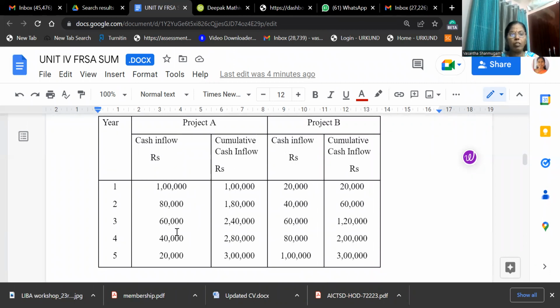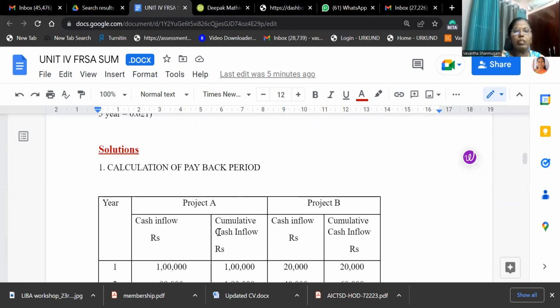Cash inflows are not uniform. When the cash inflows are uniform, we can follow original investment divided by average cash inflow. That formula we can use. But here cash inflows are not uniform, so you have to use cumulative cash flow. How many years it will take to get back our investment, till that time we have to add it.